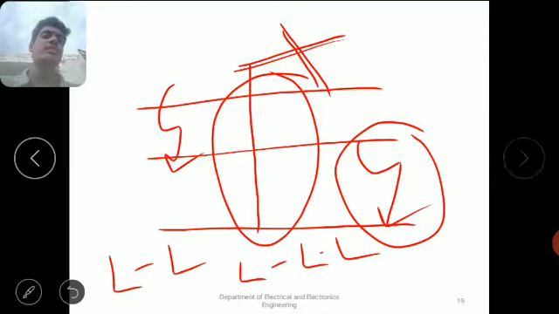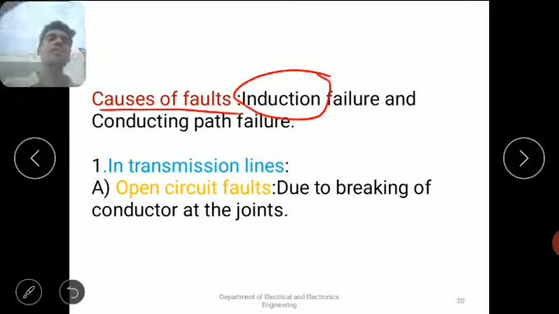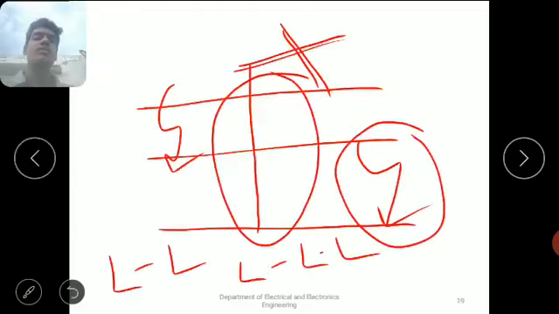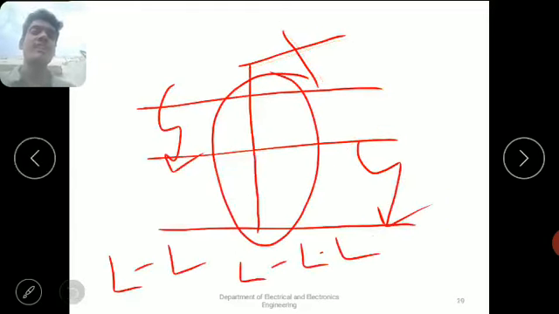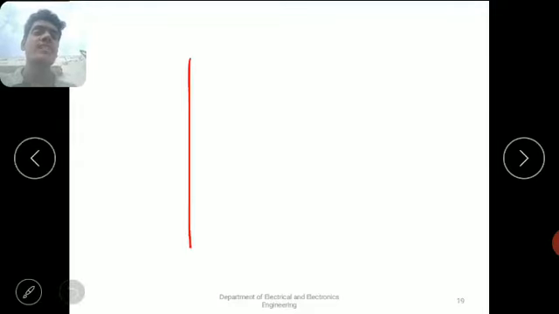Now we will see the complete description of faults and their causes. Here, what are the causes of faults? Insulation failure or conducting path failure. For example, take a transmission line system. All the transmission lines are supported on insulators only.